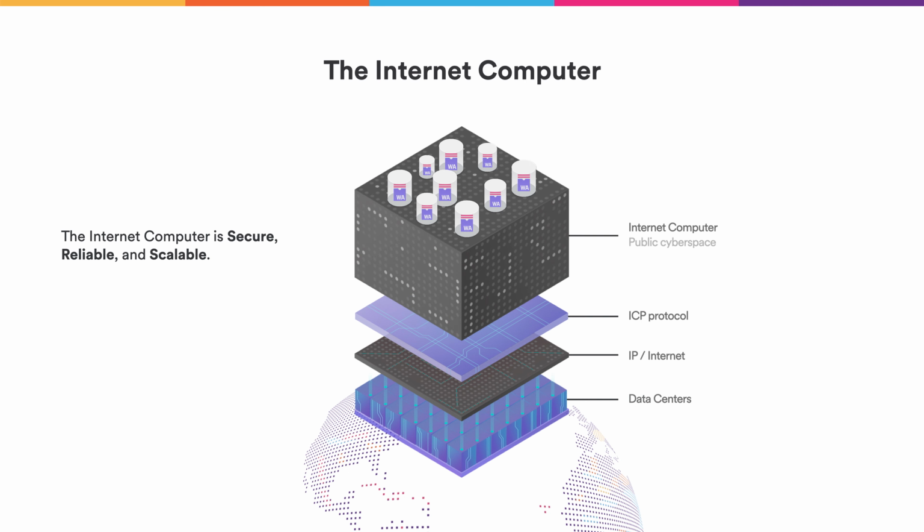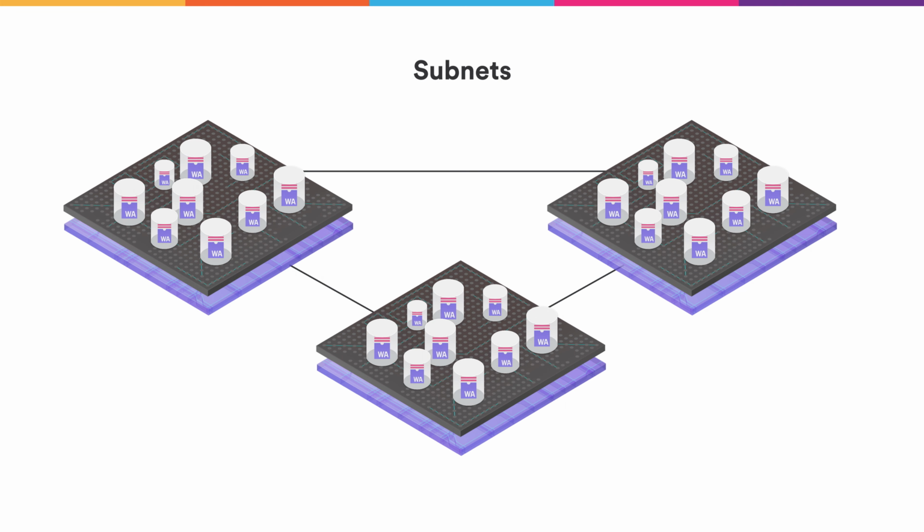We're trying to build the internet computer that allows nodes in data centers across the world to collaborate via the internet computer protocol, thereby forming this virtual internet computer which provides a secure and reliable way to run software canisters. To make the internet computer scalable, we have the concept of subnets, where groups of canisters run together. We can increase the capacity of the internet computer by adding subnets.